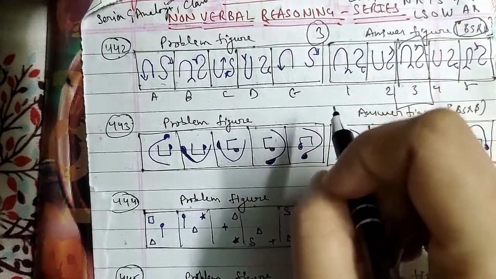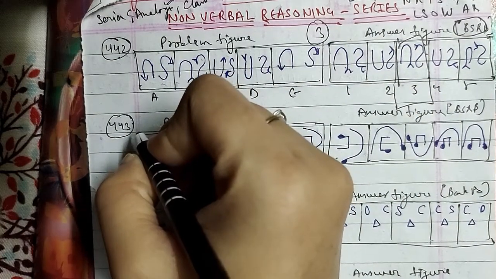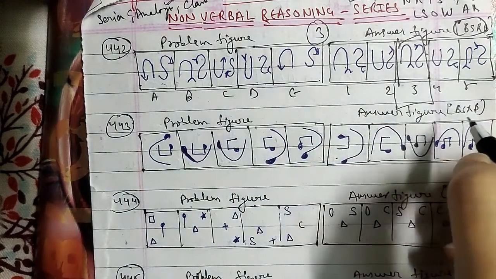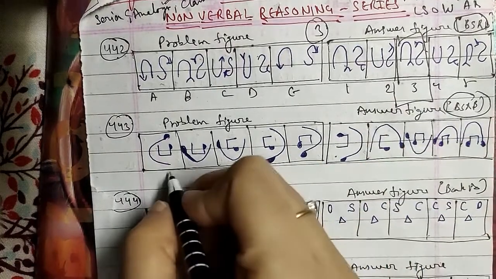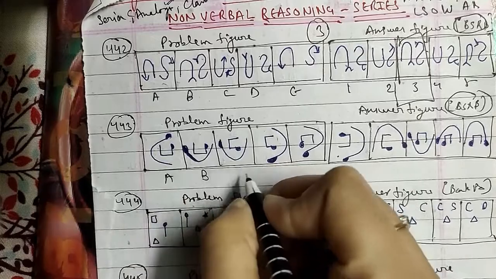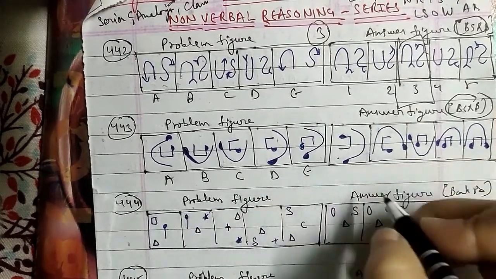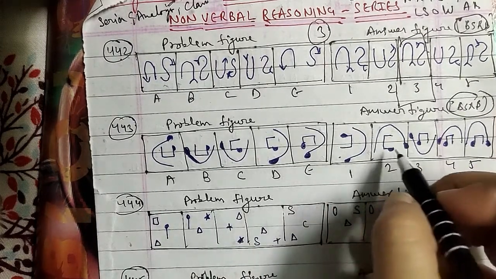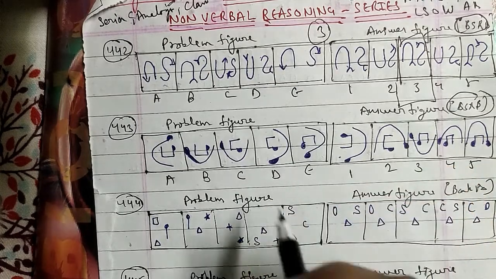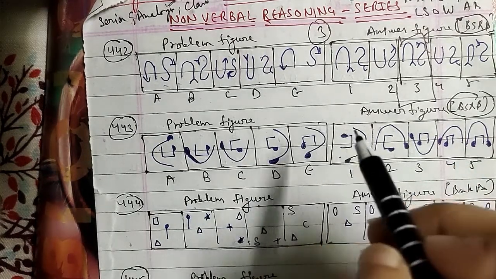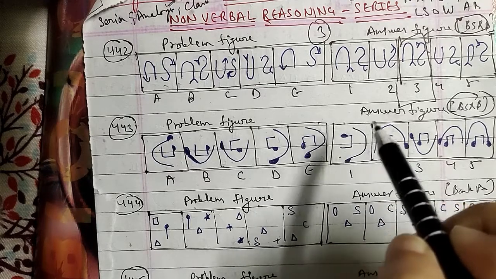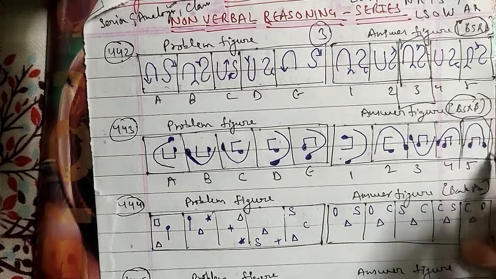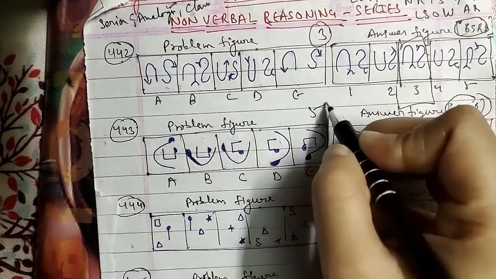Let's go ahead with another one, your 443rd question of the session. Here are the problem figures, and these are the answer figures as well, and that has been asked in the BSRB question paper. This is figure A, this is figure B, C, D and E, and these are the answer figures 1, 2, 3, 4 and 5 respectively. In each of these questions, we're talking about the outer figure that turns 90 degrees anti-clockwise and the inner figure that turns 90 degrees clockwise in alternate steps, and for that, after figure E, the fifth figure will be the right answer for this question.